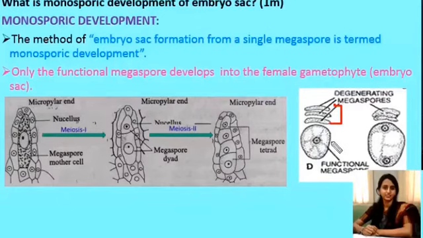From this functional megaspore, the development of the embryo sac takes place. Therefore, the method of embryo sac formation from a single megaspore is termed monosporic development. How can you define monosporic development of embryo sac? The method of embryo sac formation from a single megaspore is known as monosporic development of embryo sac.